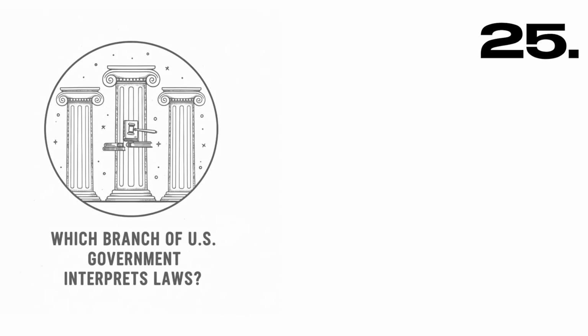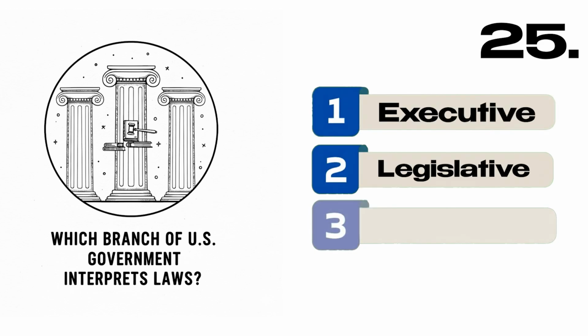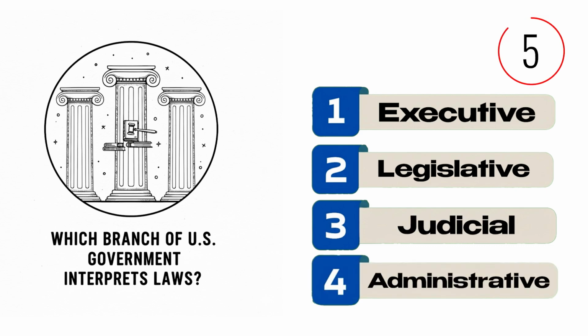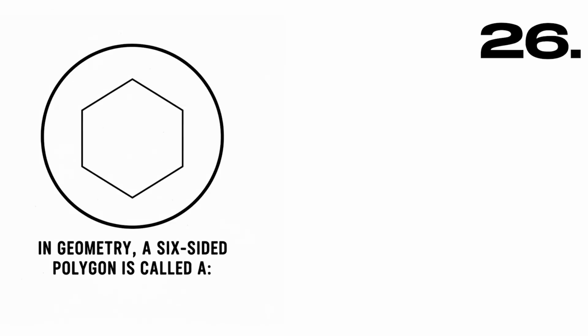Which branch of U.S. government interprets laws? A. Executive, B. Legislative, C. Judicial, D. Administrative. Correct answer, C. Judicial.